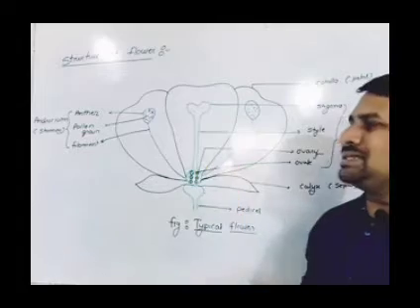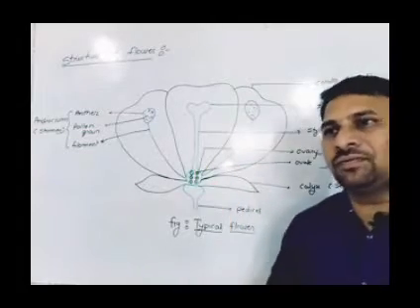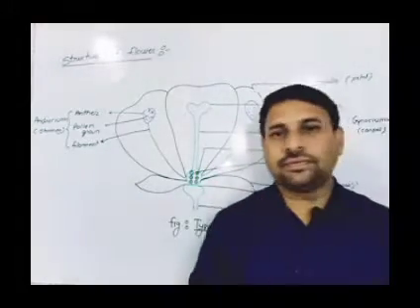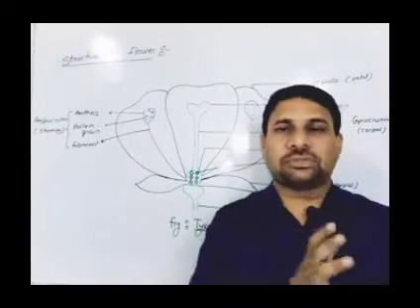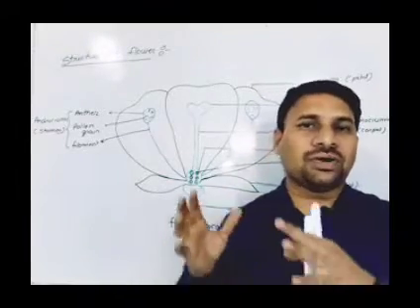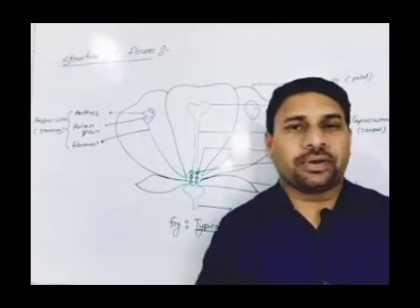Now what are accessory whorls and what are essential whorls? Accessory whorls are those parts of the flower which do not take part in the reproduction process directly. That is the accessory whorl. And the second one, the essential whorl, means the parts of the flower which directly take part in the reproduction process.